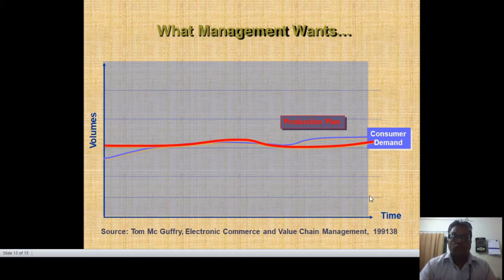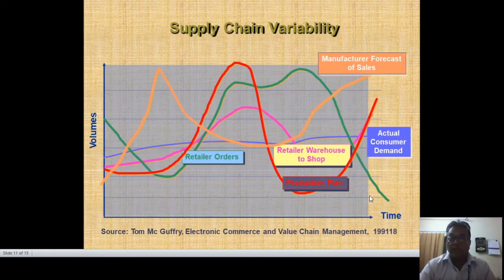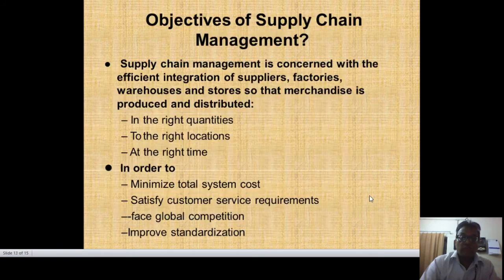So we should maintain the consumer demand according to the production plan, and the production plan is totally related with the retailers and the manufacturer, because in the retailer order we have to maintain each and every thing like that.